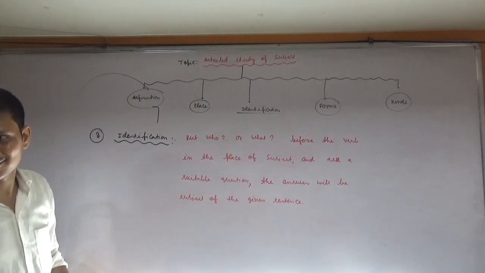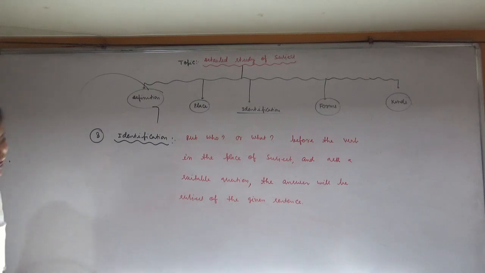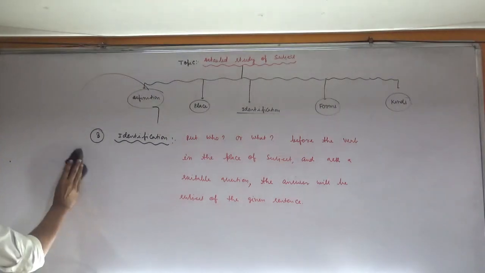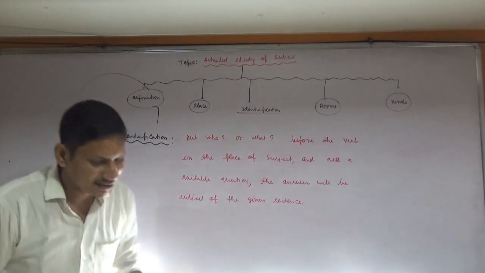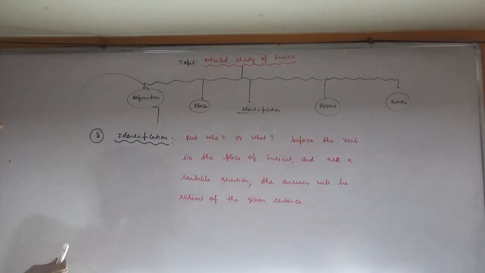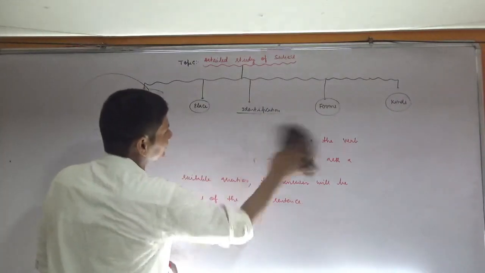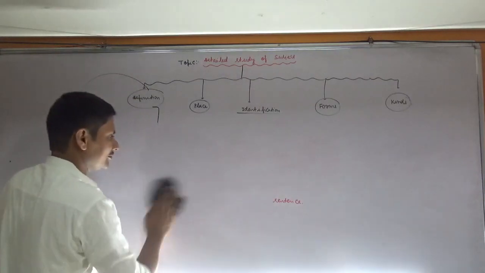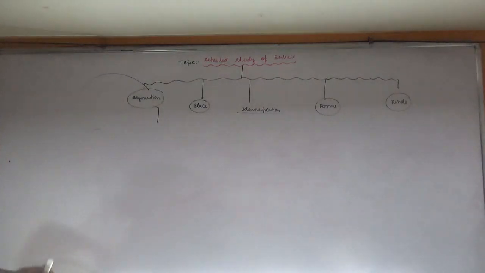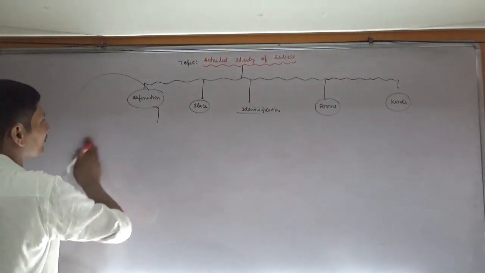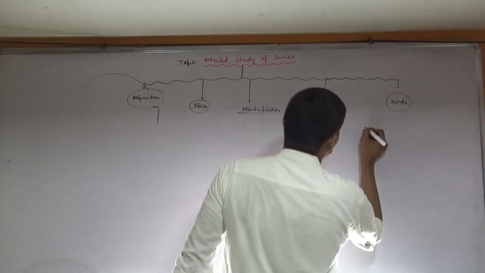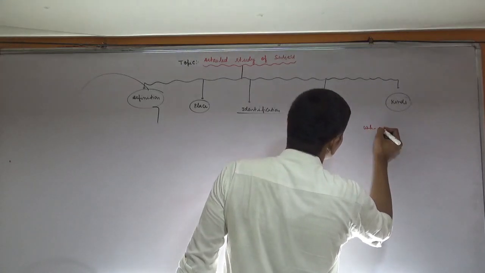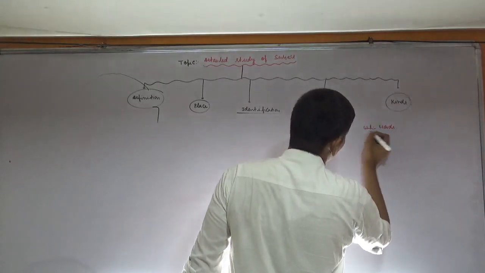Okay, just there is an example. Please note. One thing I want to clear, that I have mentioned two WH words.